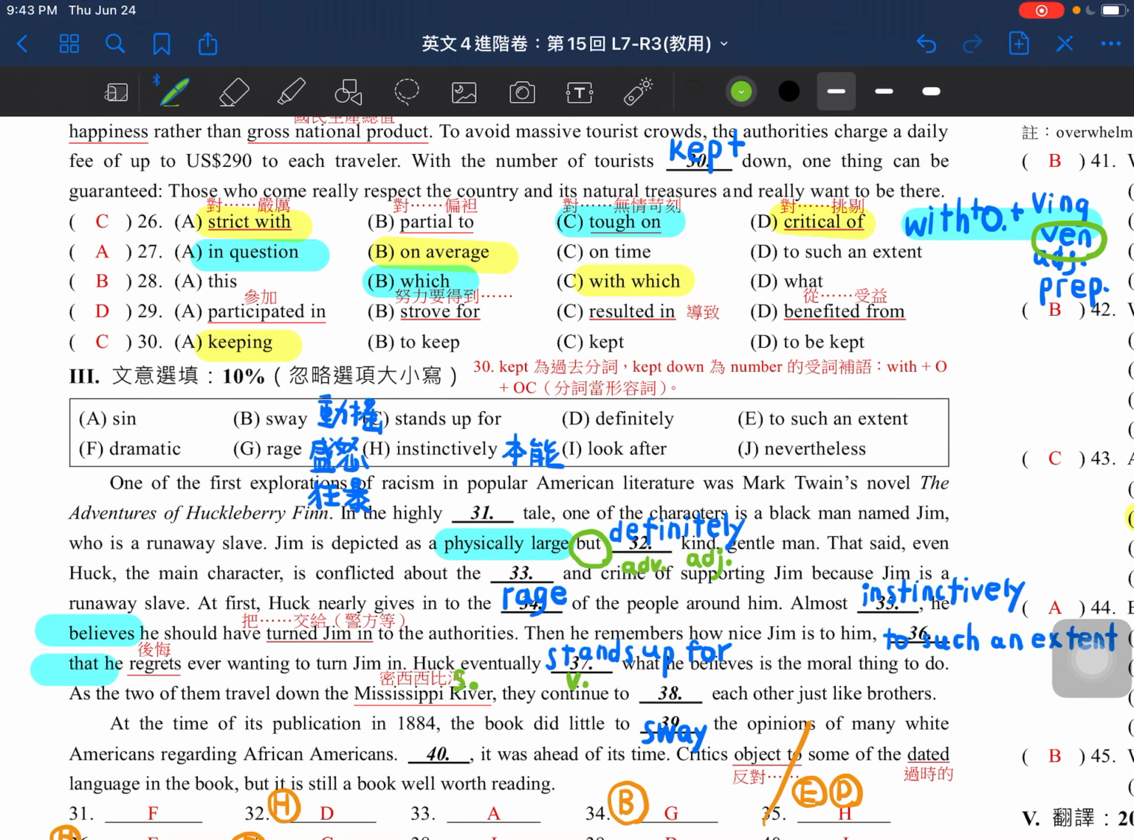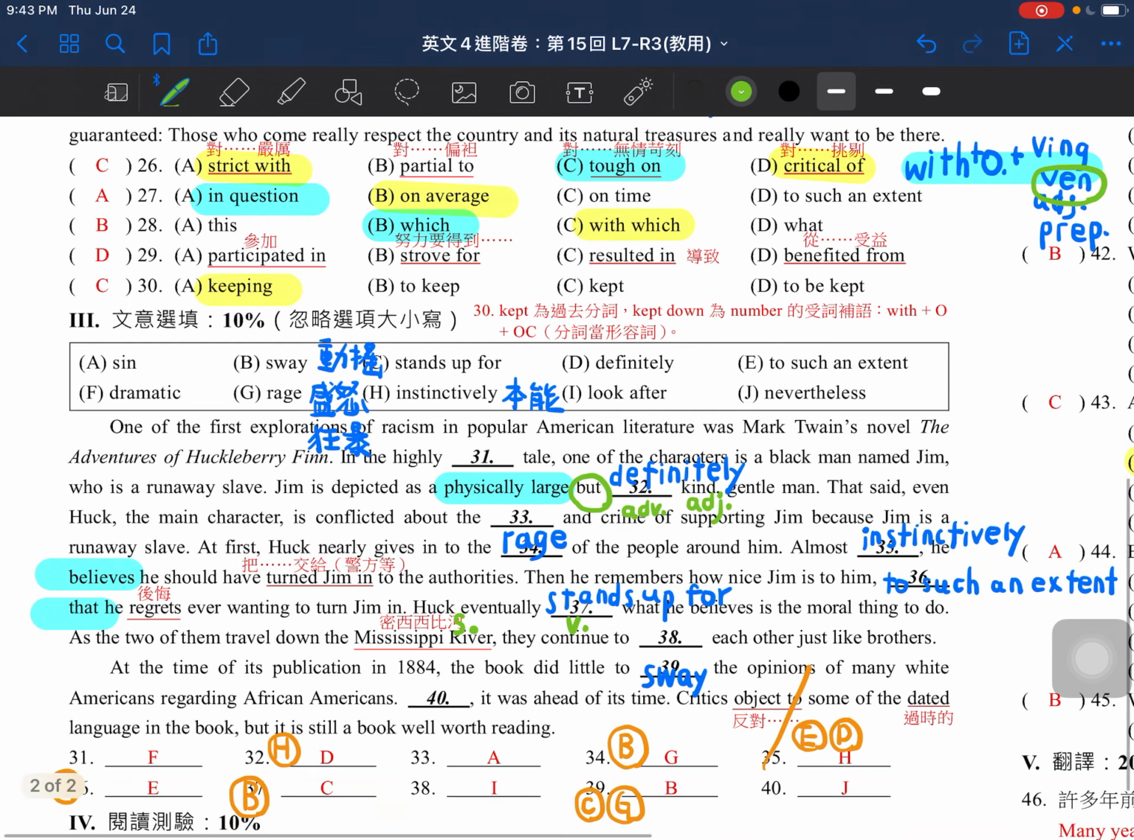For other adverbs, another one will be instinctively, but I think this one does not work here because I want to highlight this person is definitely, is obviously, is clearly a gentleman.